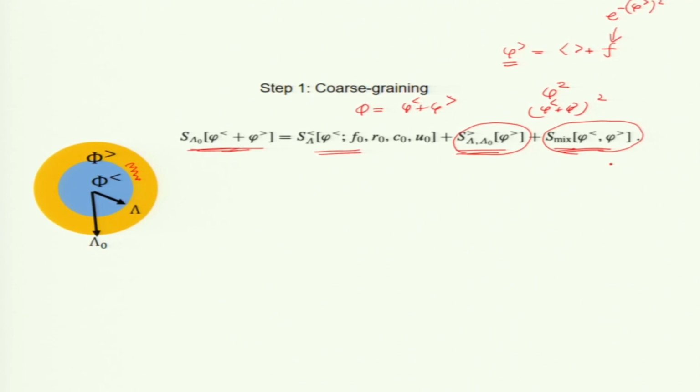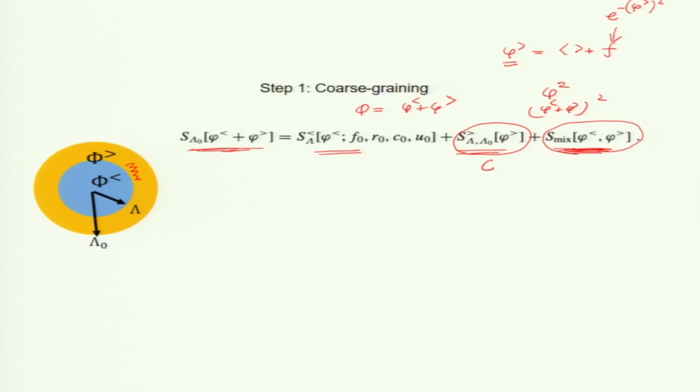This is a critical property: the system is in equilibrium, so fluctuations follow Gaussian properties. This is a cornerstone of statistical field theory or statistical physics, the fluctuations obey a Gaussian distribution. So, this term we can basically integrate out, it will be some constant, but what matters is the mixed term. That is what we need: keep phi less and integrate out phi greater. So, in a group we need to select some people and average out and keep others.